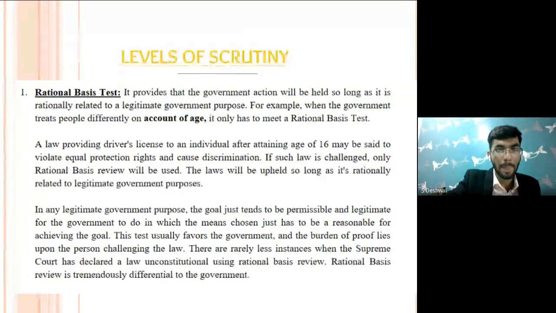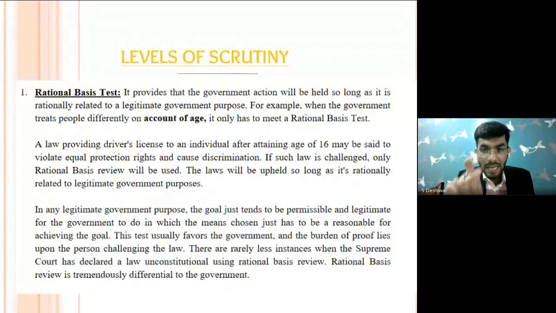So what I am saying, I am reading the last lines, they are of extreme importance. Any legitimate government purpose: the goal just has to be permissible and legitimate for the government to pursue, and the means chosen just have to be reasonable for achieving the goal. So there is an aim, like what we study in Article 14, that there is an intelligible differentia, a distinction based on some intelligible characteristics, and there is a rational object, and there is a sufficient nexus between the two. Okay, this differentiation and the object.